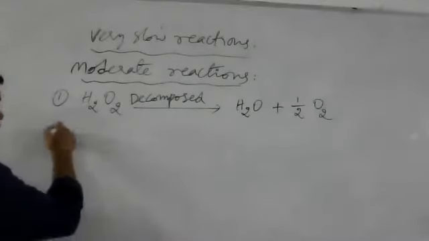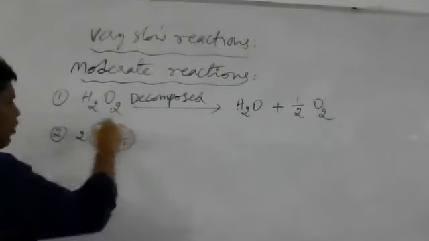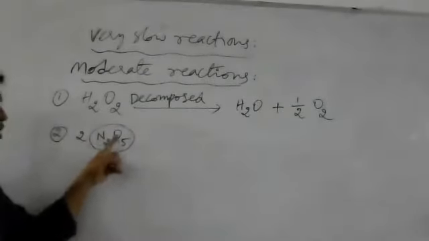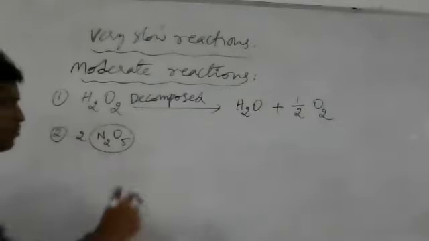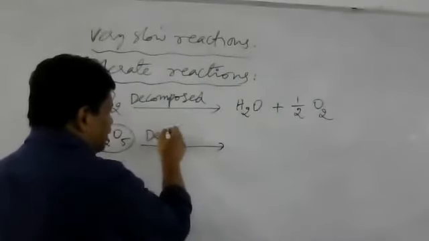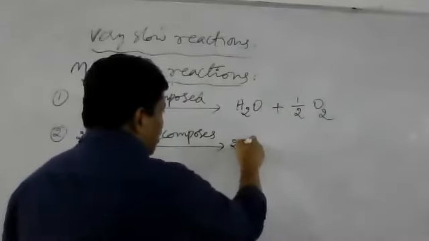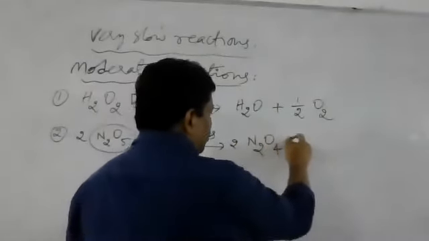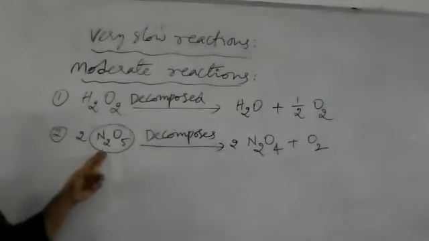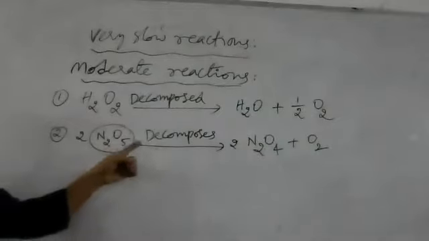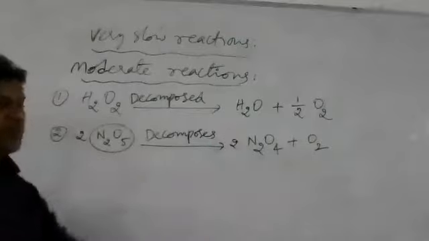And another example is 2N2O5. What is N2O5 called? Dinitrogen pentoxide. So 2 moles of nitrogen pentoxide dissociates. It is also decomposed here. It decomposes into N2O4 and O2. So 2 moles of dinitrogen pentoxide decomposes to give 2 moles of N2O4 and 1 mole of O2.